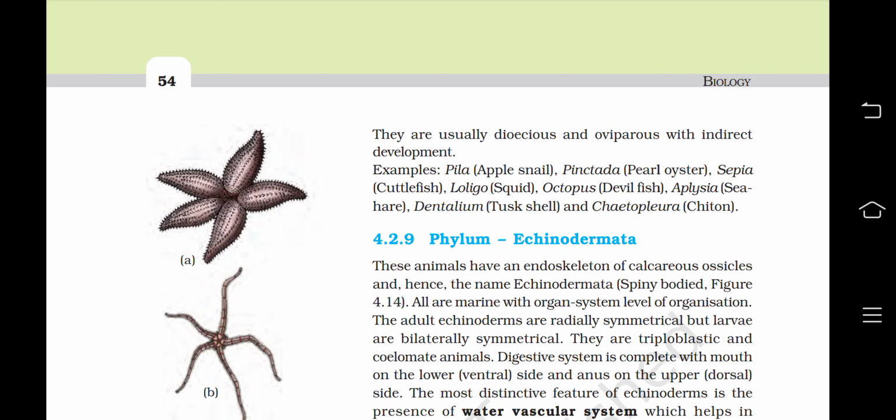So examples are Pila, apple snail, Pinctada, pearl oyster, Sepia, cuttlefish, Loligo is squid, Octopus is devilfish, Aplysia is sea hare, Dentalium tusk shell, and Chaetopleura is chiton.